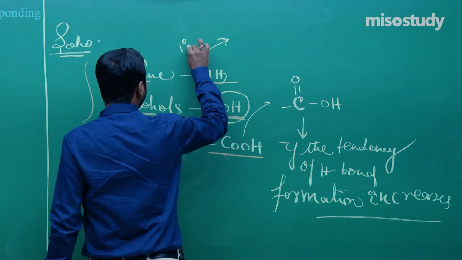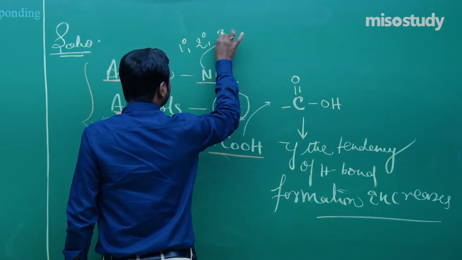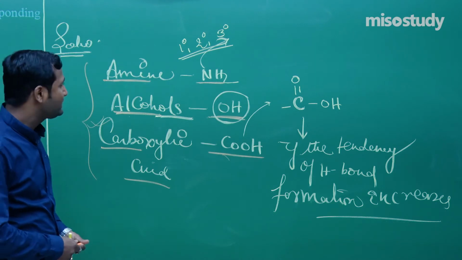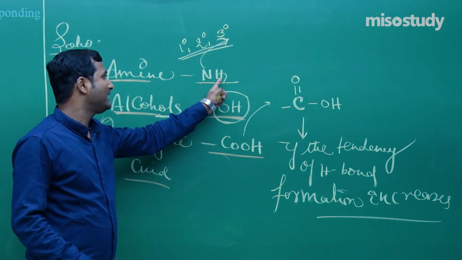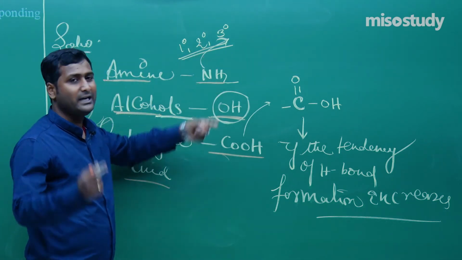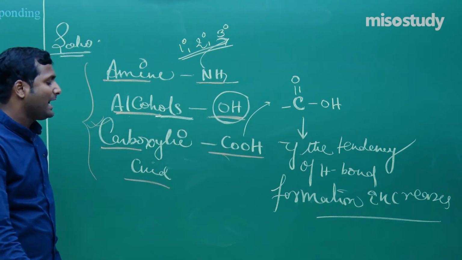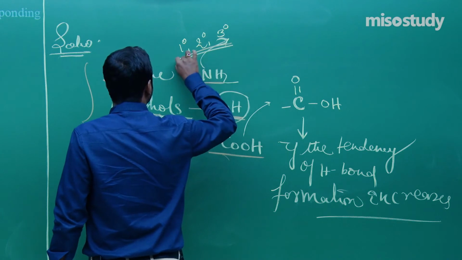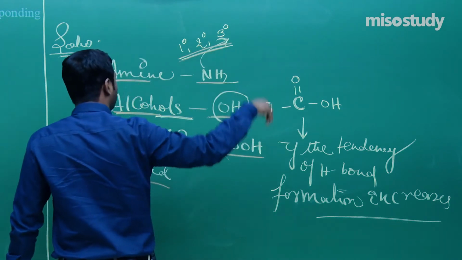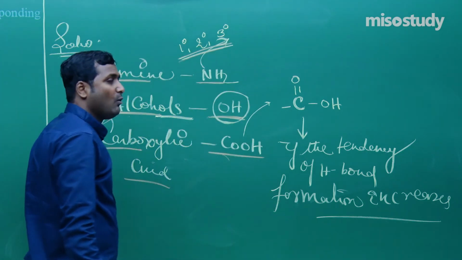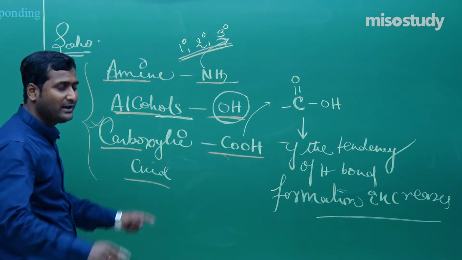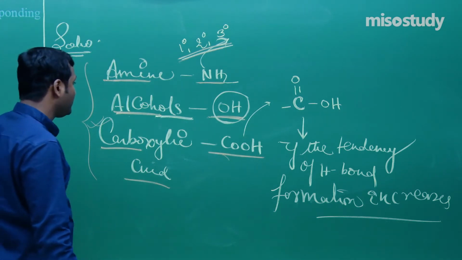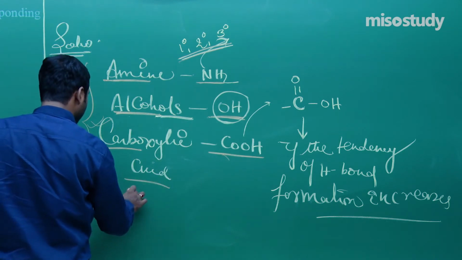One more thing I am going to include here. If I talk about 1 degree, 2 degree or 3 degree amine, then what will happen? It's very simple. In 1 degree amine, there are 2 hydrogens. In 2 degree, there is only 1 hydrogen. And in 3 degree, no hydrogen. So if we move from 1 degree to 3 degree, the boiling point decreases. 1 degree will have more boiling point than 2 degree than 3 degree. Clear?